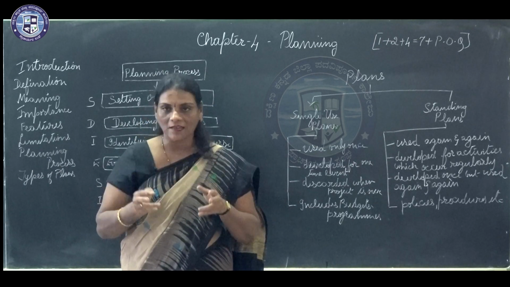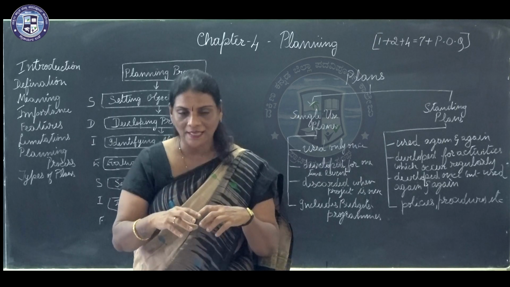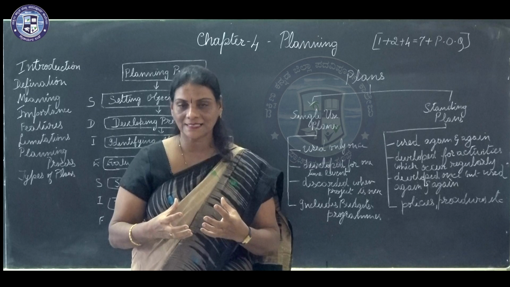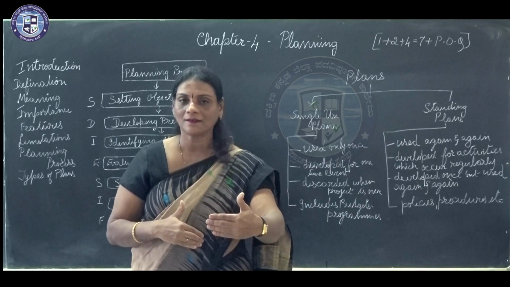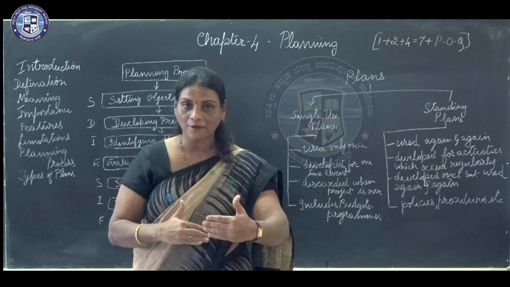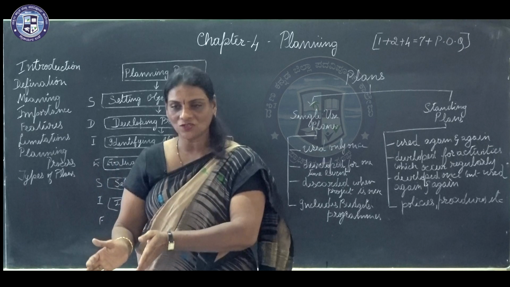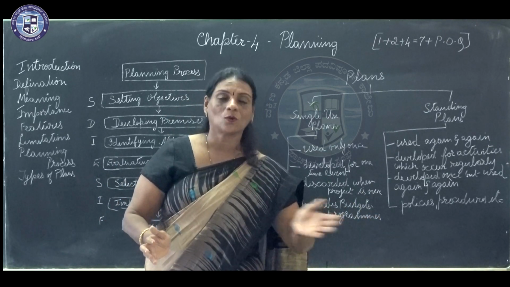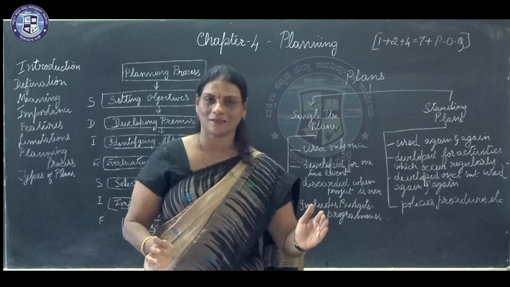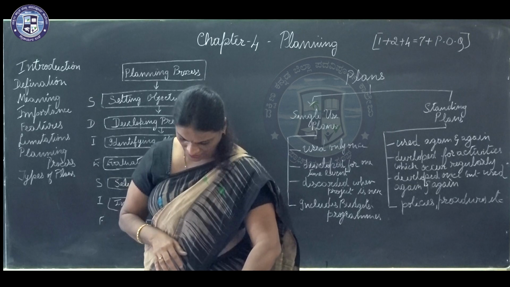So whatever is available to the manager, he makes use of all these available materials which are helpful to him to draft his plan. Right now he is drafting the plan for what? For the future. So, present situation is this, he has to move forward to the future. So, this will be the course of action taken by him. So, premises is nothing but you are making certain assumptions.